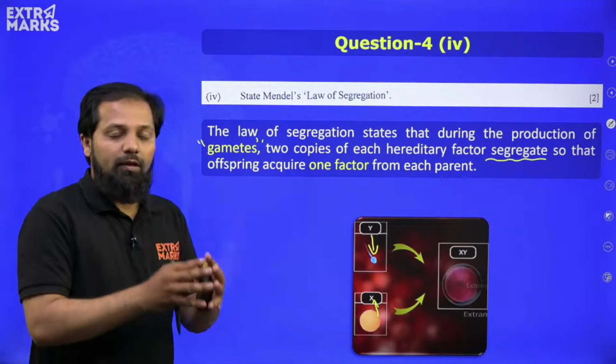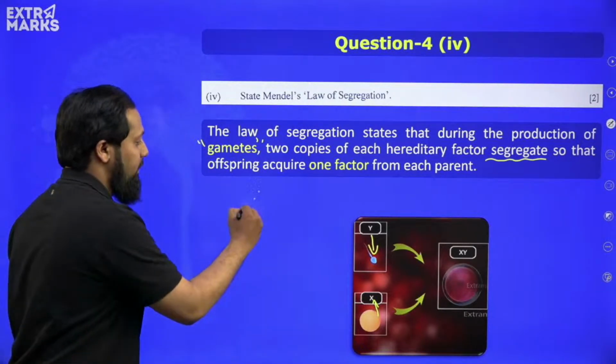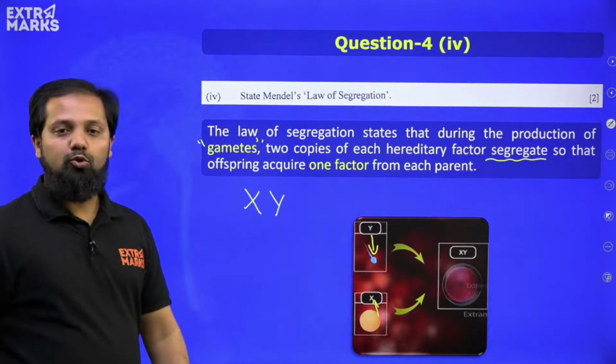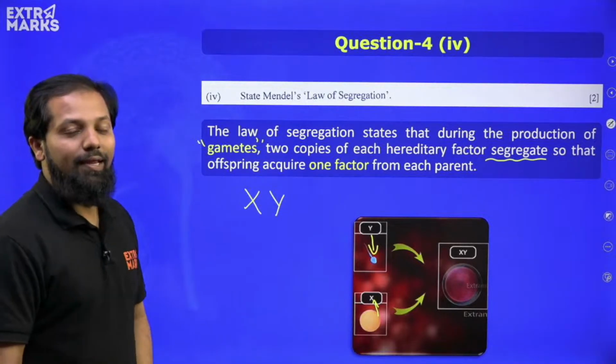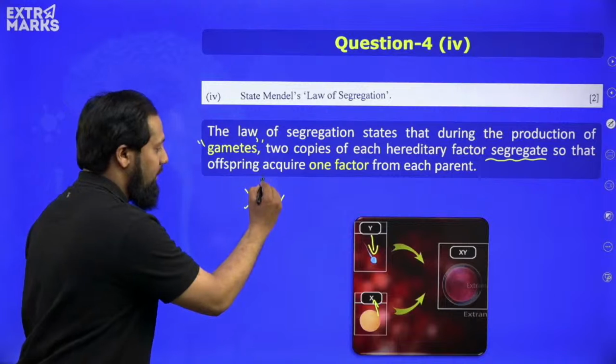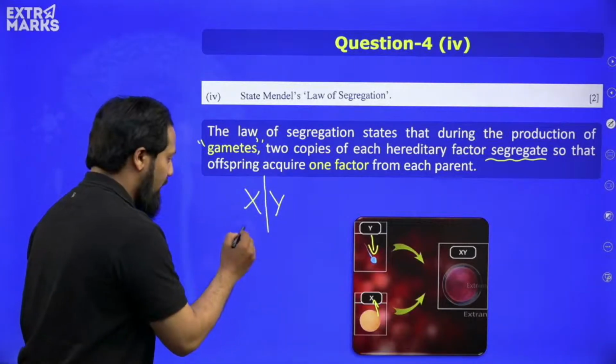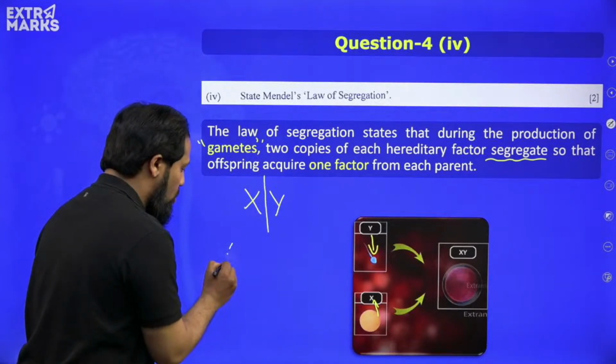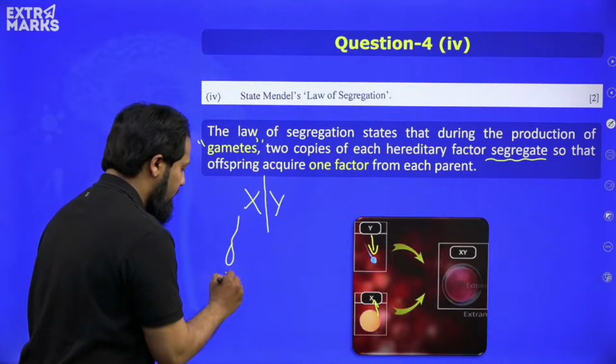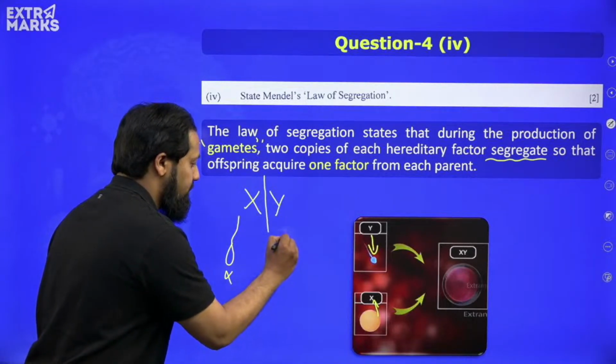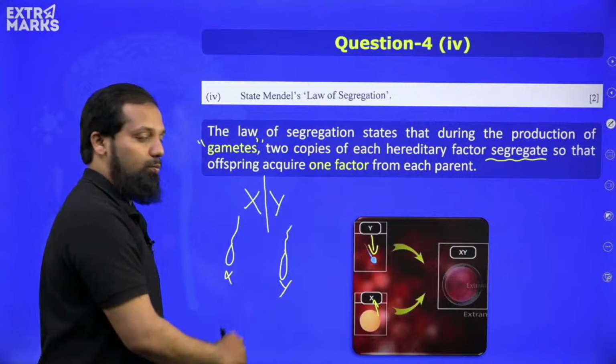So earlier, if that was a pair, for example, if there was an XY chromosome pair in the male body, at the time of gamete formation they both will split. One sperm will receive only the X chromosome and the other sperm will receive only the Y chromosome.